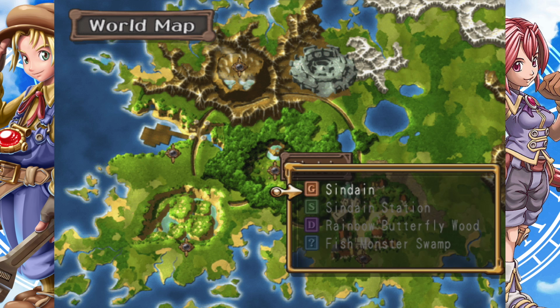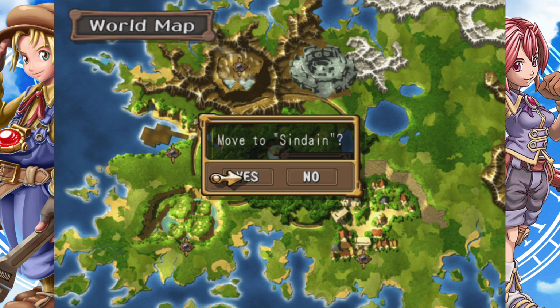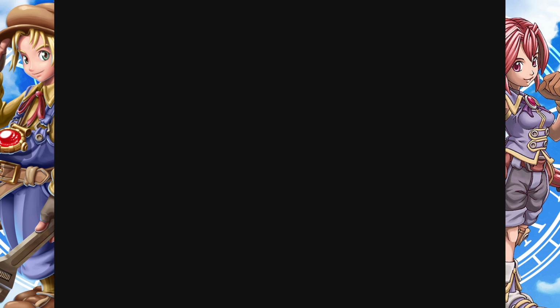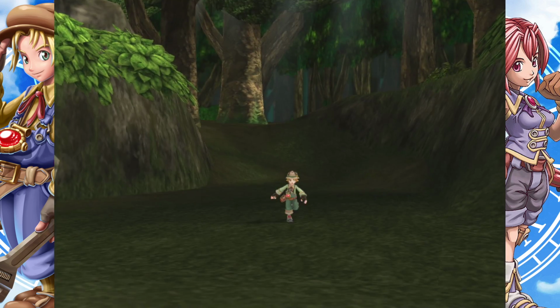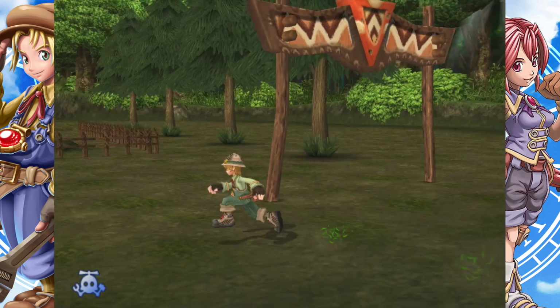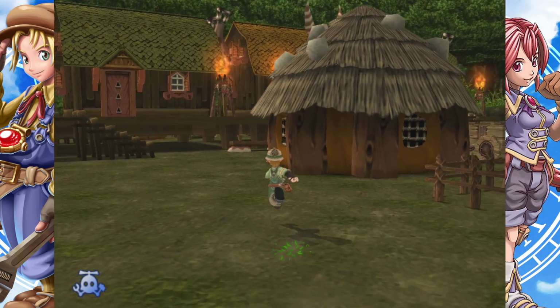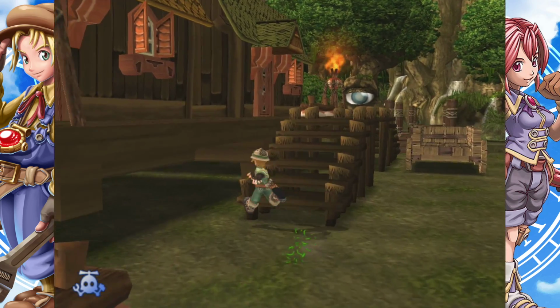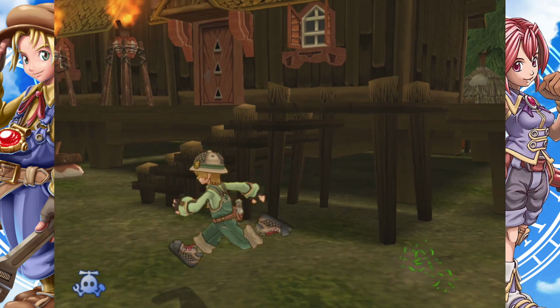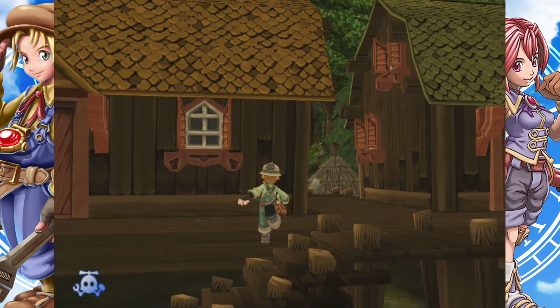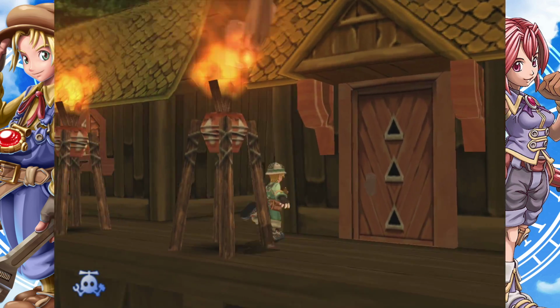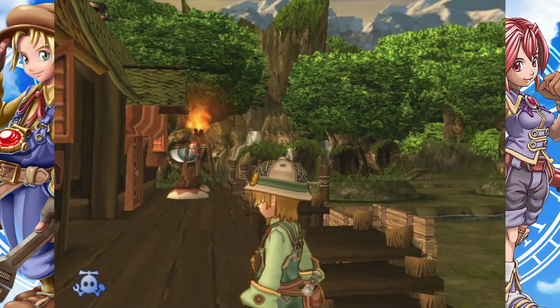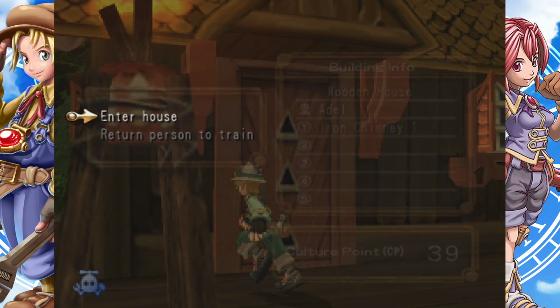Who did I buy antidotes from? Because I definitely remember buying antidotes in the last episode or 2 episodes ago, right? I definitely bought them 2 episodes ago, and it was probably here in Sindane. So it was probably one of these guys. It wasn't her, because we know she's the weapons person that sells us the beautiful wrenches. I might actually end up buying some more wrenches, though. This is just going to be a nice prep episode. The next one, we are definitely building next episode. I'm definitely labeling this episode as no combat, though.